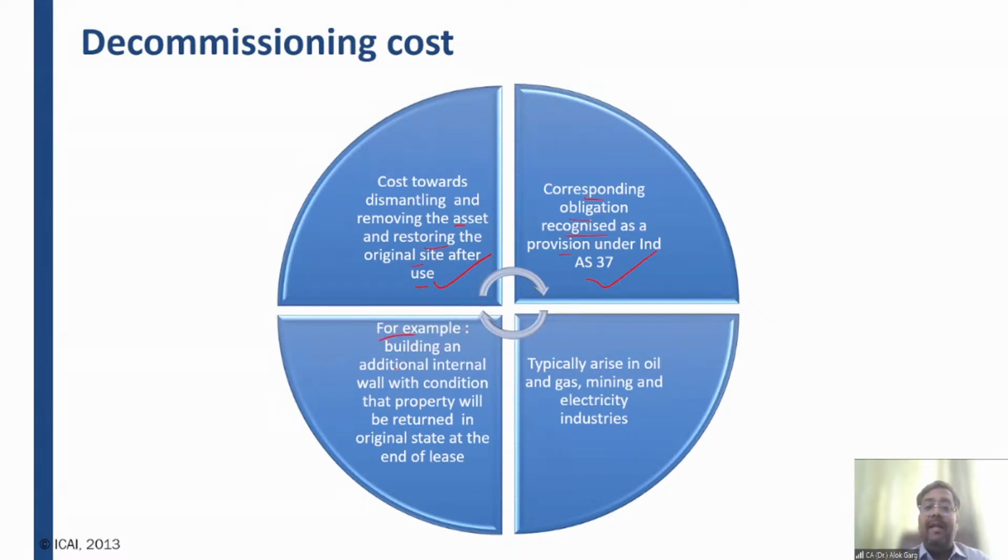For example, building an additional internal wall with the condition that the property will be returned in the same condition in which it has been given, right? Then a dismantling or restoration cost will arise. This cost will typically arise in oil and gas, mining and electricity industries. Okay. Clear, friends? Good.